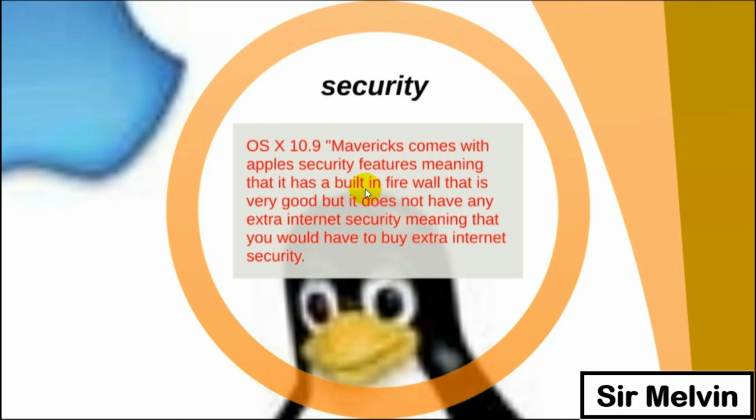So in terms of firewall, mahirap siyang pasukan with regards sa any application that is not familiar, no, hindi agad siya ma-install unless you customize. So with regards to internet security, you will buy an extra internet security.